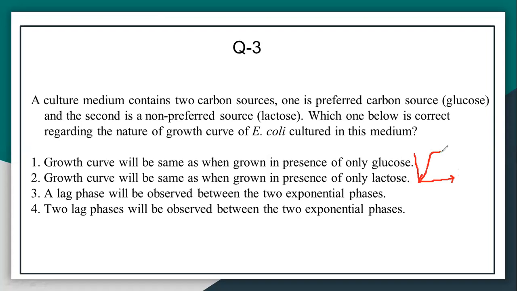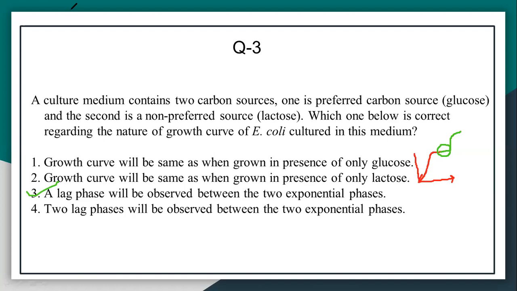Now if you change the medium, some period is required for bacteria to adjust to the environment. Changing sugar molecules requires some adjustment, and that is called the lag phase. So the answer will be C: a lag phase will be observed between the two exponential phases.